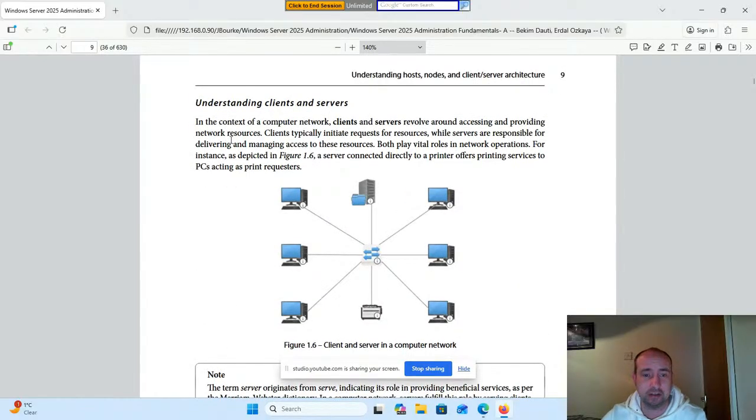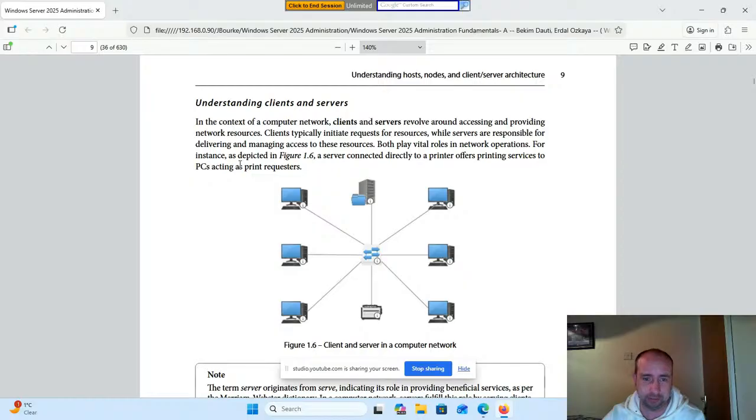Understanding clients and servers. In the context of a computer network, clients and servers revolve around accessing and providing network resources. Clients typically initiate requests for resources, while servers are responsible for delivering and managing access to these resources. Both play vital roles in network operations.